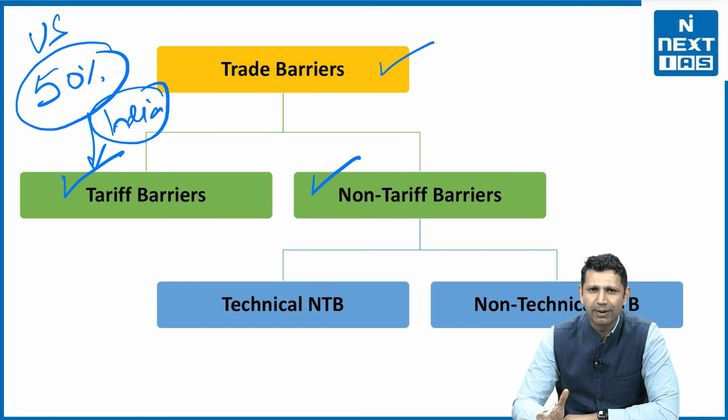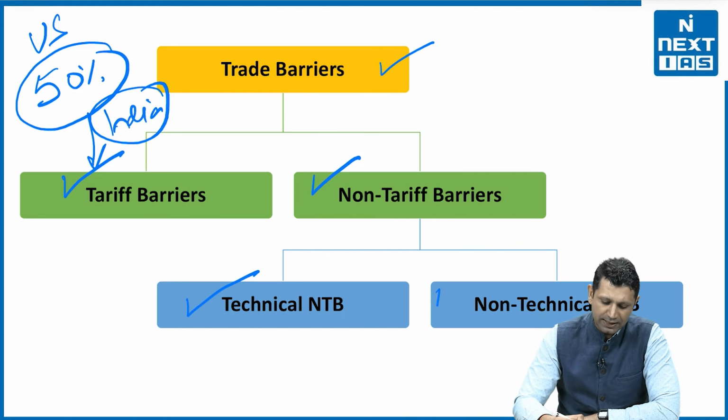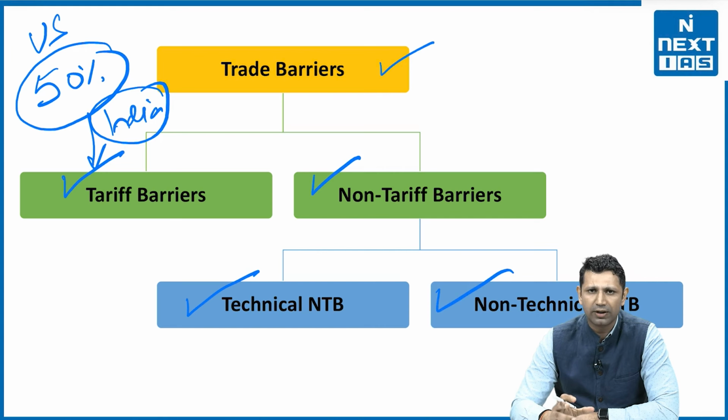What is a non-tariff barrier? Non-tariff barriers are barriers which are not related with the tax. There are basically two types. One is technical non-tariff barrier and second one is non-technical non-tariff barrier.